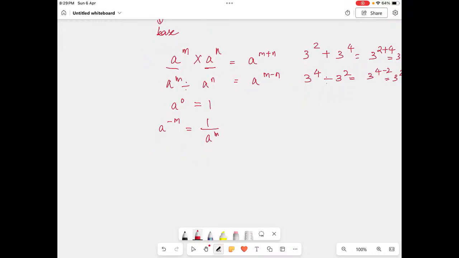Okay, now next, if I have a raised to m upon n, the answer will be a raised to m and put the nth root. This is a basic rule of indices, student. Okay, I hope you all understood this part, right? So yeah, that is the way you have to do it.